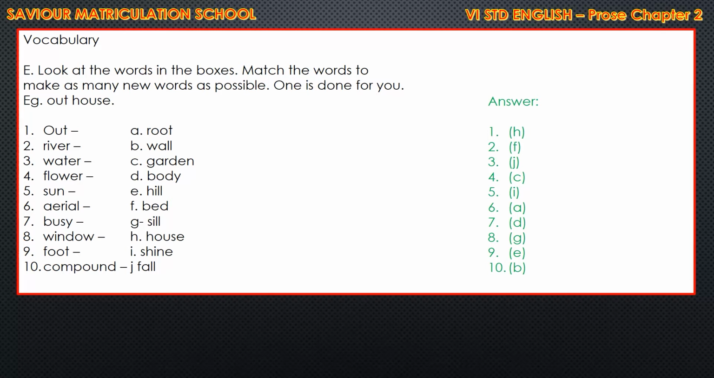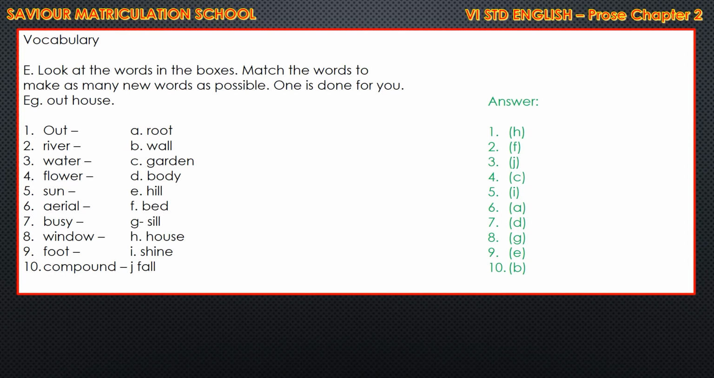Page number 119. E. Look at the words in the boxes. Match the words to make as many new words as possible. So first one is done for you, children, that is outhouse. They have given it as an example. So that is first one is outhouse. The next, river they have given. So how will you match, children? River, bed. Next is water.